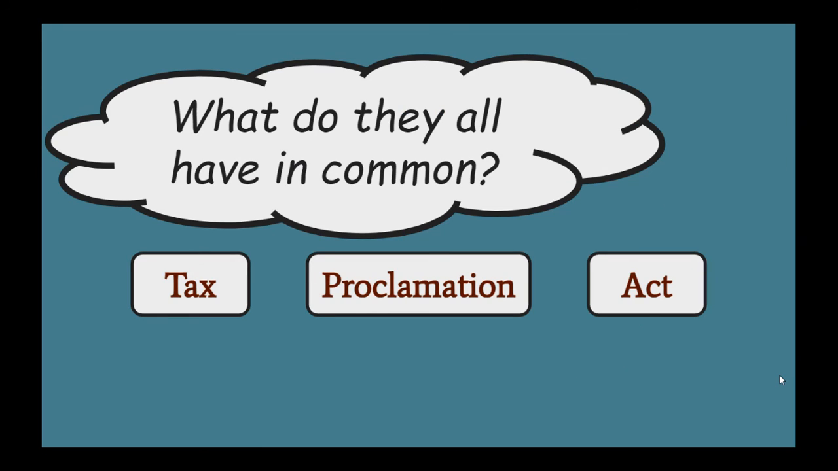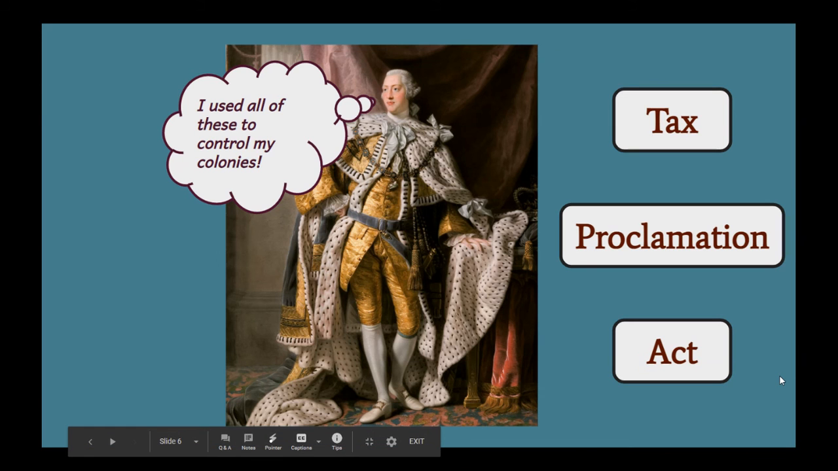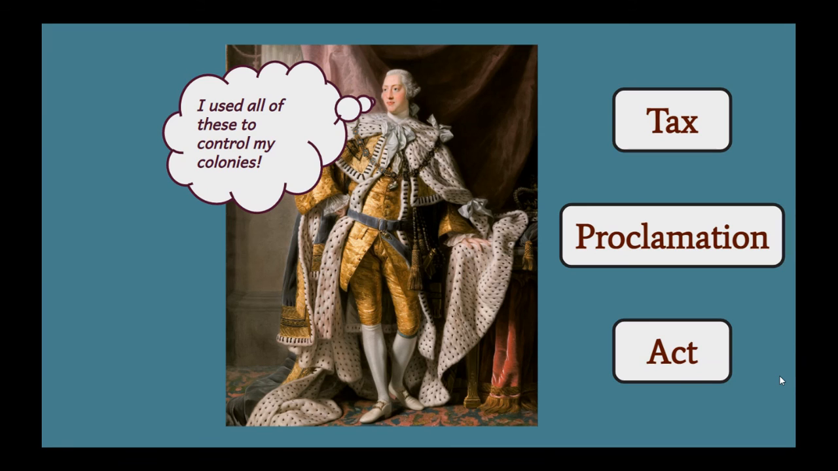So these 3 words all have one thing or one person in common, and that would be King George III. King George III used taxes, proclamations, and acts to keep his control over the 13 colonies. The problem is, the more he made taxes and proclamations and acts, the more dissatisfied or angry the colonists became, and the more they wanted to be independent from him.